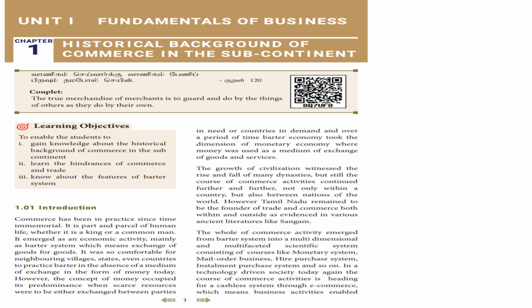Okay, they sent money. And then hire purchase system, that means later on it improved, like they give things on credit or rent. Next, installment purchase system. Okay, they gave the full money and then collected in installments.